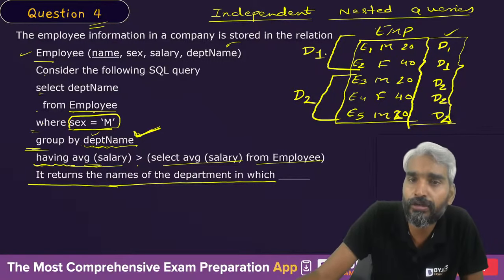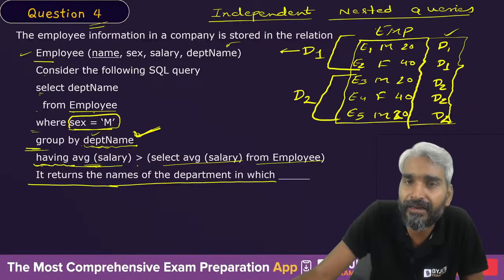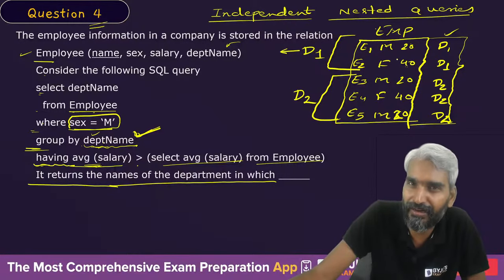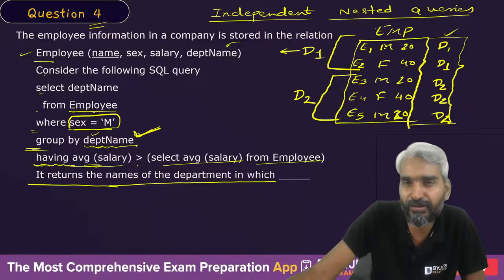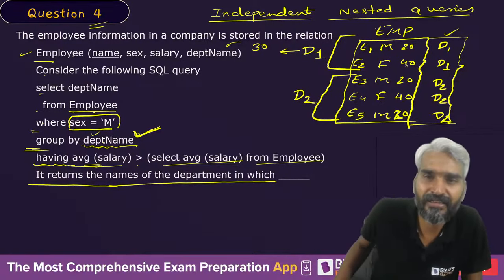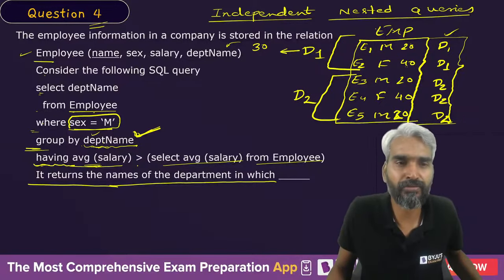So first of all, you need to calculate the average salary of department D1. There are two employees, 20 and 40, so 60 divided by 2. Is the average salary 30 with respect to this query?